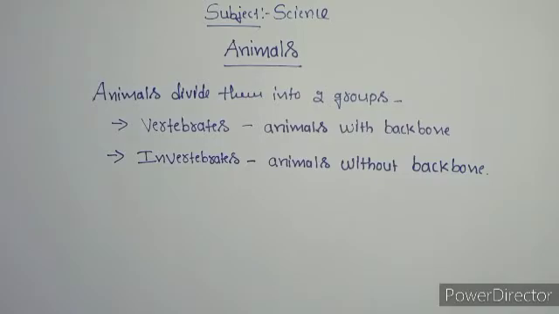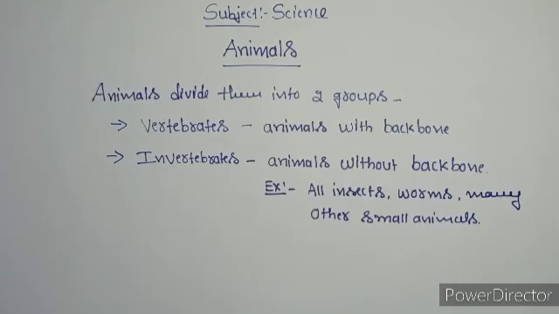Now let us look at the examples for invertebrates. Examples for invertebrates are all insects, worms, and many other small animals. More than 90% of all animals are invertebrates only. So some insects and worms are examples of invertebrates.